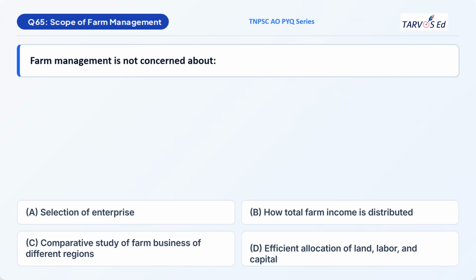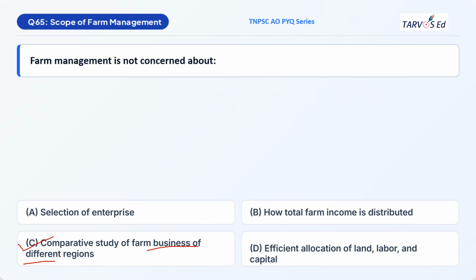Next question is from farm management. The question is related to the scope of farm management. Farm management is not concerned with: option A, selection of enterprise; option B, how total farm income is distributed; option C, comparative study of farm business of different regions; and option D, efficient allocation of land, labor, and capital. So again, try eliminating. You can directly answer this question. The correct option is option C, comparative study of farm businesses of different regions.